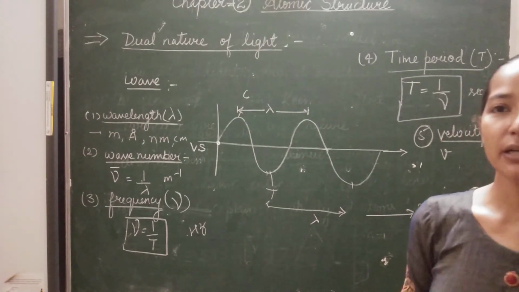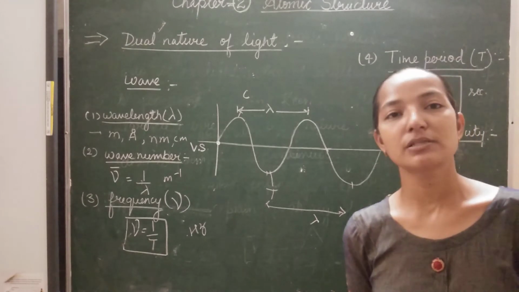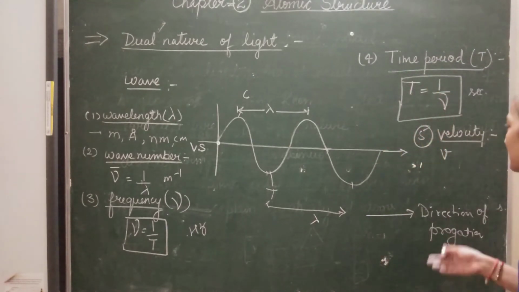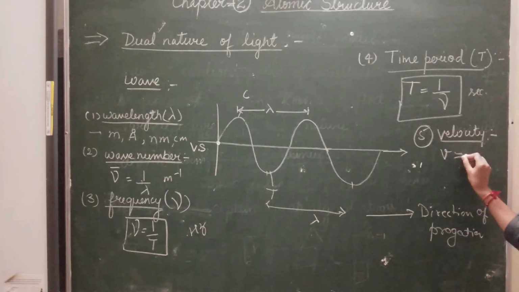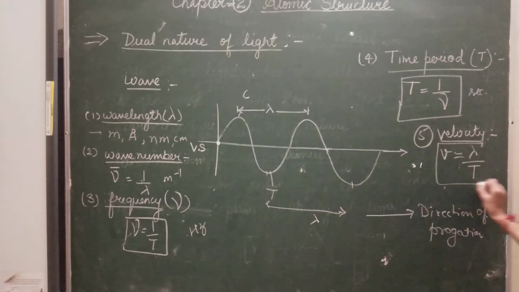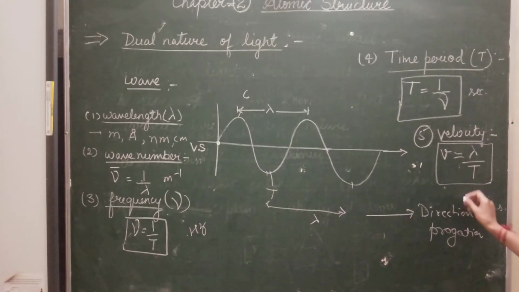The displacement covered by the wave in 1 second is called velocity. So velocity is equal to lambda upon T and its unit is meter per second.